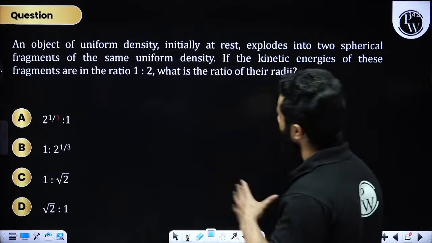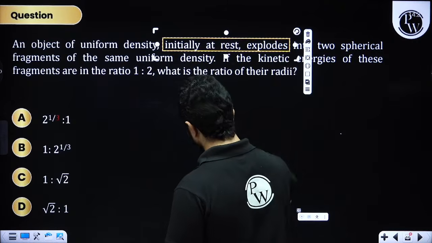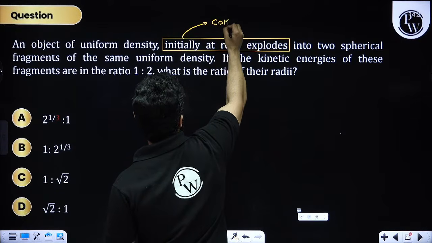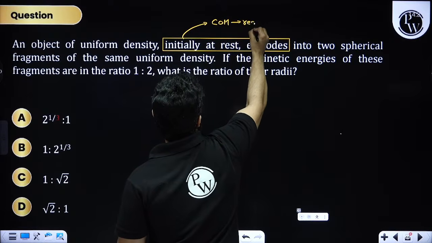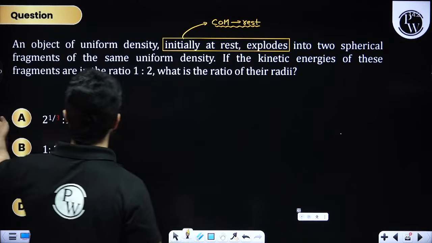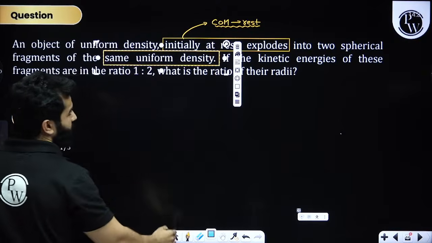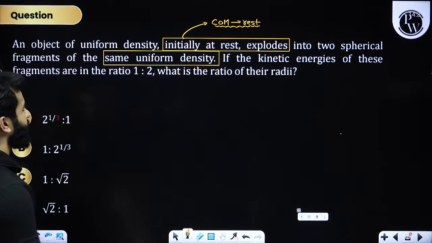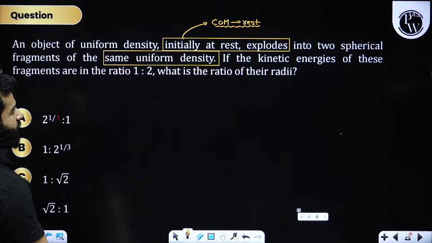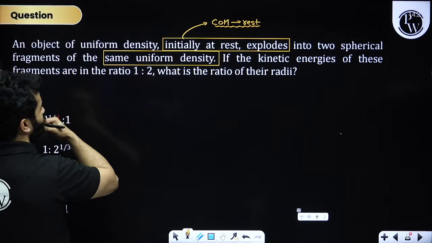The question is saying an object of uniform density initially at rest explodes. So initially at rest basically means that finally also the center of mass should be at rest, because the explosion happens because of internal forces. Finally also the center of mass should be at rest. So if it explodes into two fragments of the same uniform density, then the kinetic energy of these fragments are in the ratio of 1:2. Okay. All right.